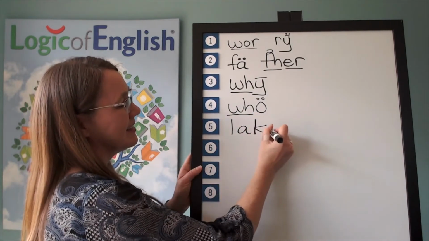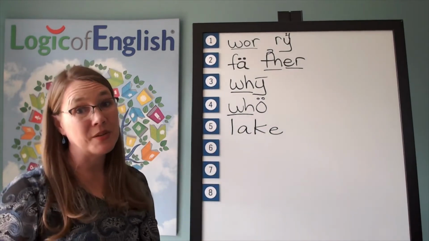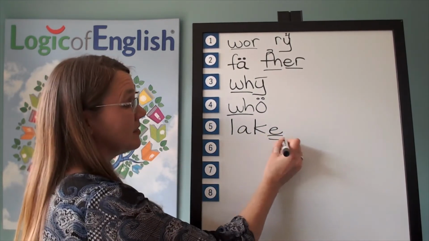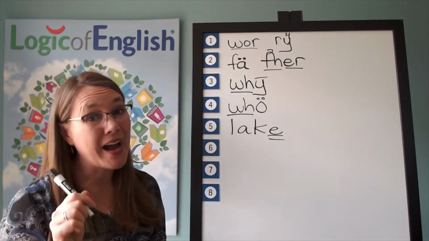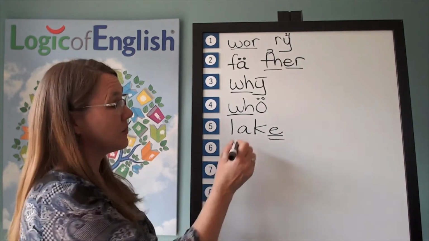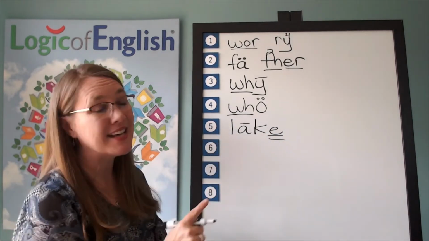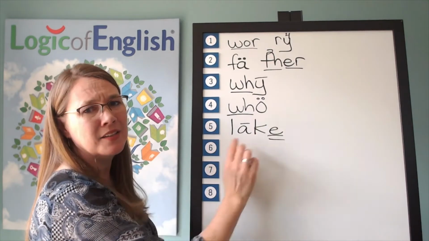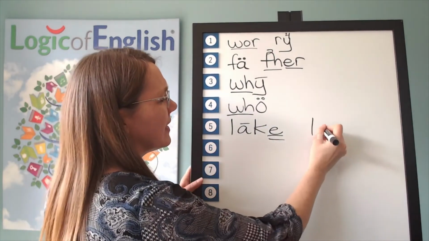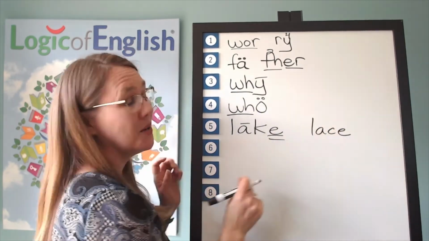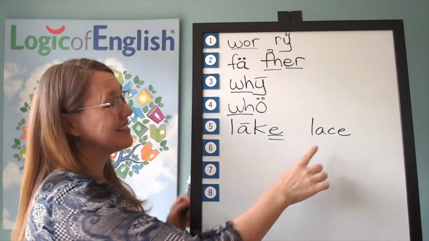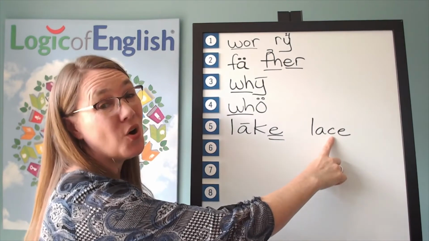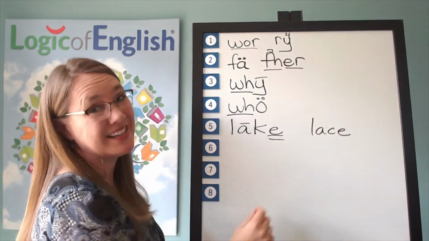L-A-K, silent final E. And how do we mark it? We double underline the silent final E. And why do we have a silent final E? You're right, the vowel says its long sound because of the E. Without it, it'd say lack. By the way, why can't we write it with a C? What would that say? It would say lace, because the C always softens to S before the E.